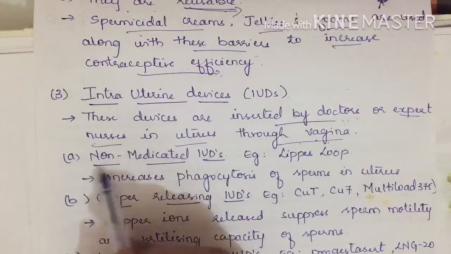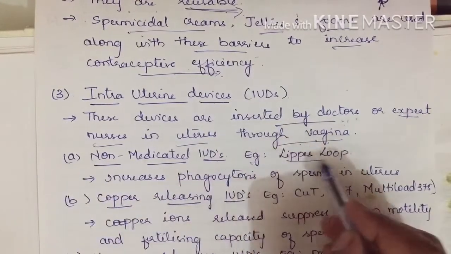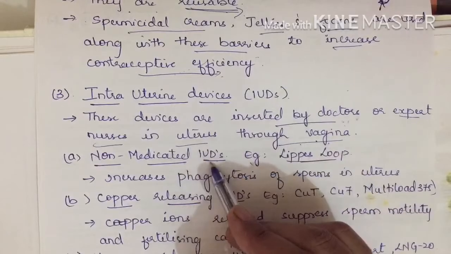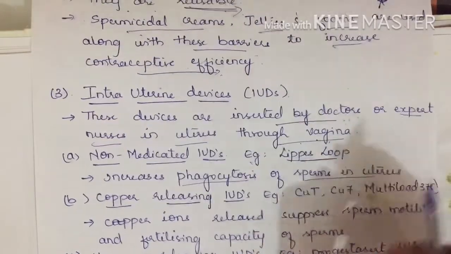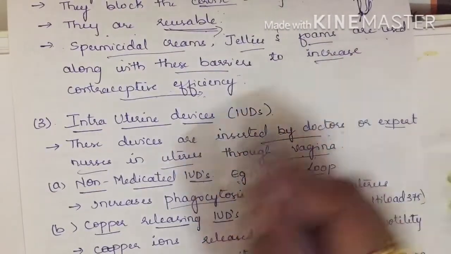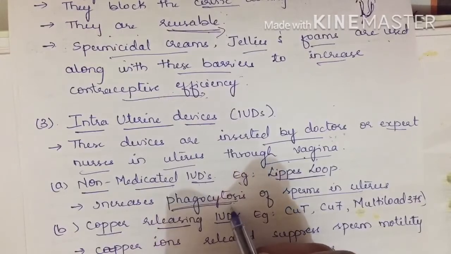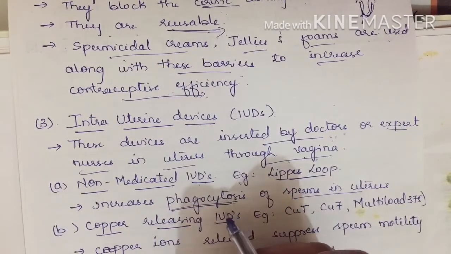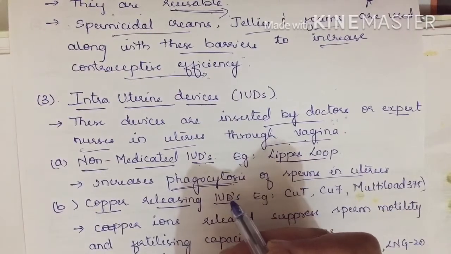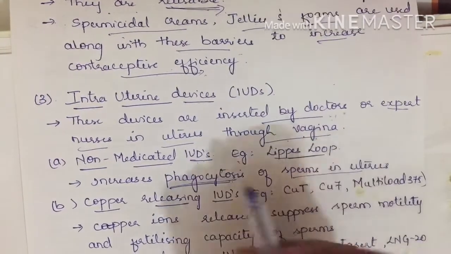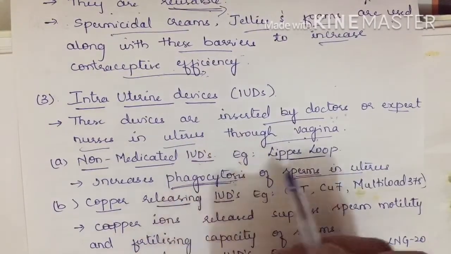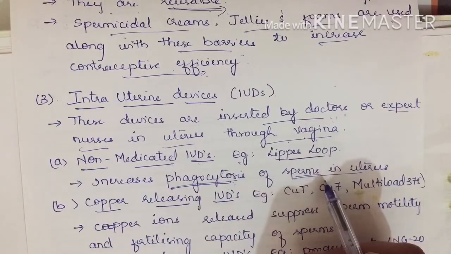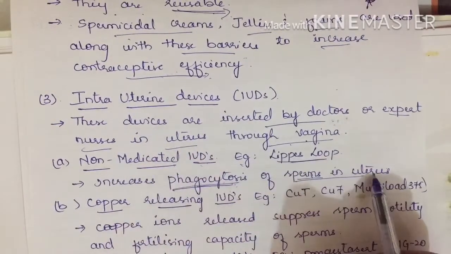So there are types. Non-medicated IUDs, for example the Lippes loop. Its function is to increase the phagocytosis of sperms in the uterus. When sperm reach the uterus, phagocytosis of sperms takes place. Phagocytosis means engulfing. Here, the non-medicated IUDs engulf the sperms, so there are no sperms in the uterus and there is no fertilization.